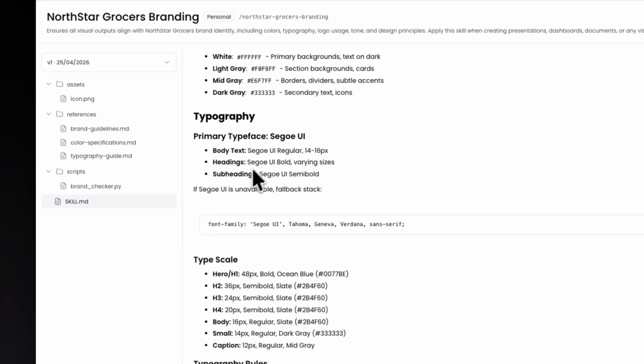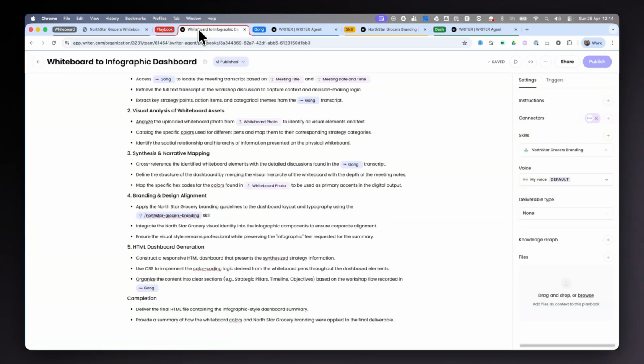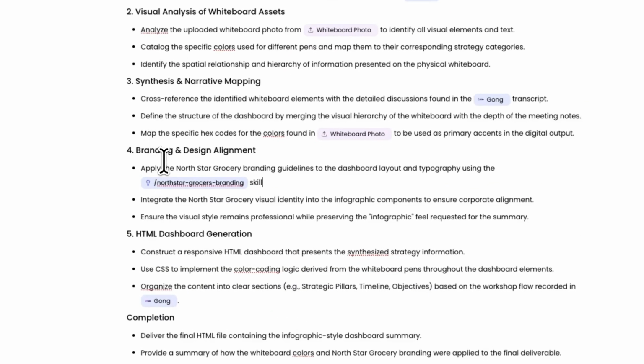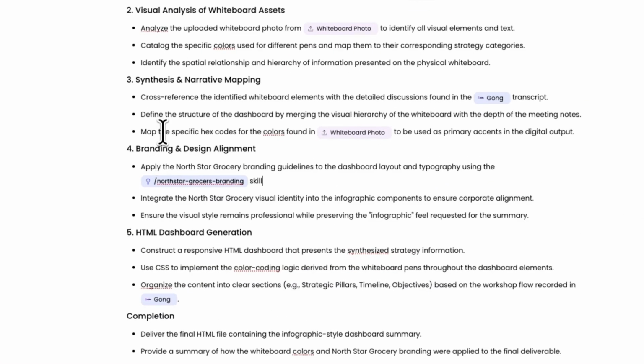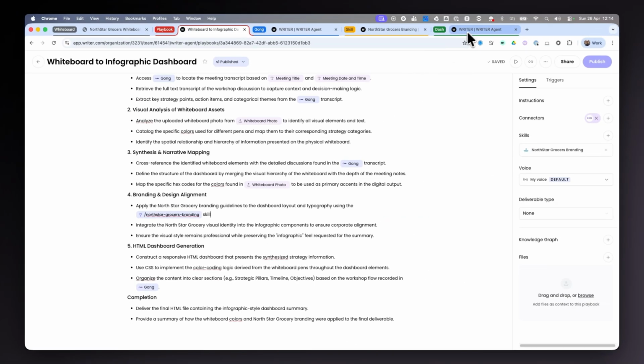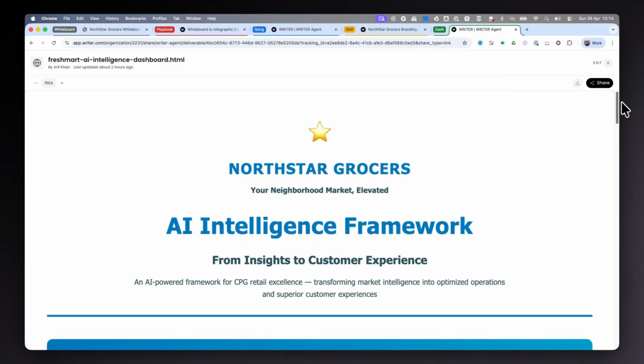I define this once, and then in my playbook, all I need to do is reference the skill. So now we have the call transcripts, the whiteboard image, the right branding, and we generate our HTML dashboard. Let's take a look at the output. And here is what the output looks like.